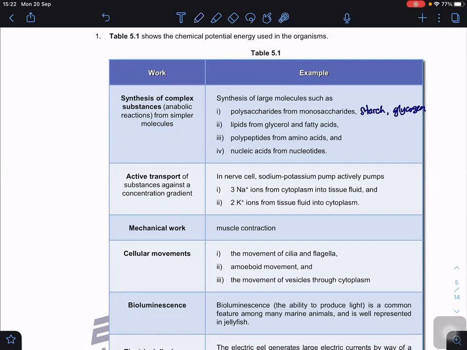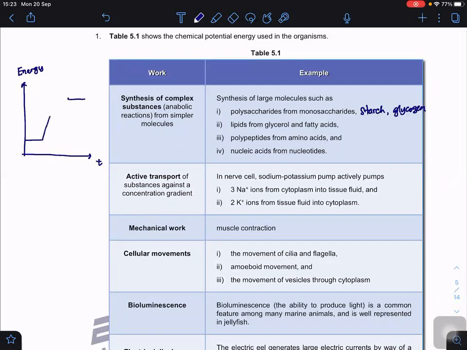One thing that you have to understand here is that anabolic reactions only refer to when you build up. If you look at the energy diagram here, with time on this axis and the energy level on this axis, you can see that our reactants have a very low energy level compared to the products.